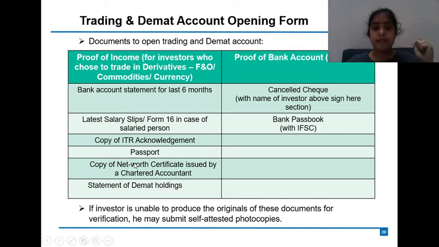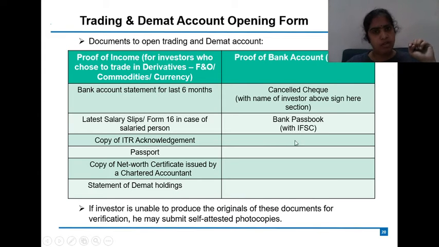A passport can be provided. If that is also not available, then the certified net worth copy by a chartered accountant can be submitted. If that is also not available, then the holding of a demat account. If you have some holding in your demat account, then one can submit that. These are very important documents for going into the derivative segment.